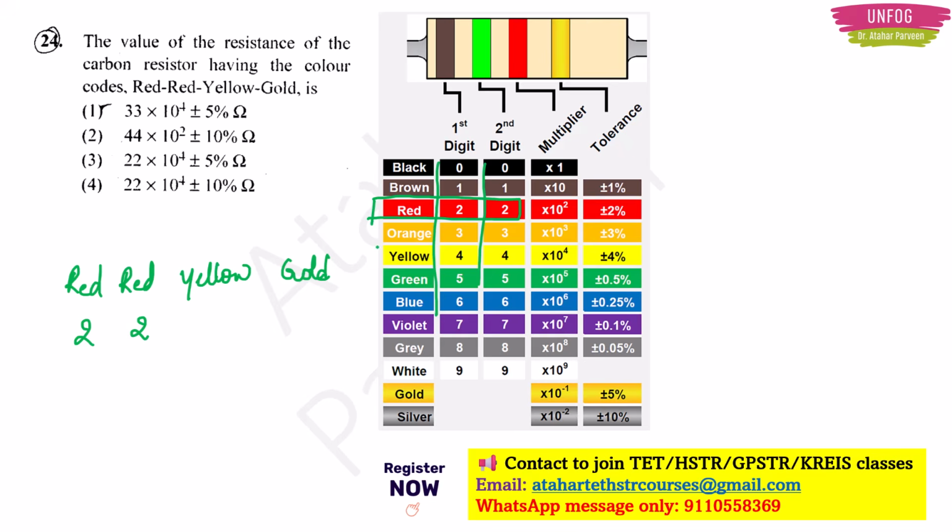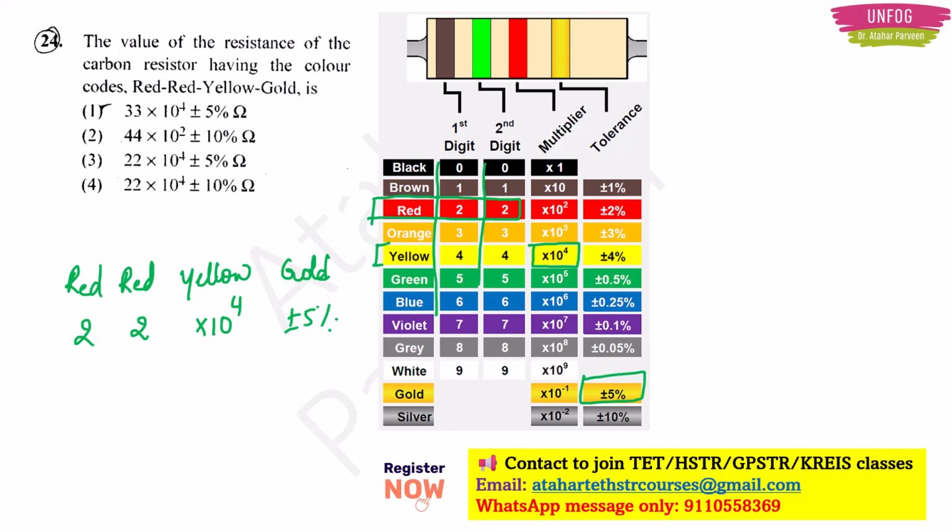What about yellow? It is for the third digit. So in the third digit for yellow, what is there? It is a multiplier, right? So it is into 10 to the 4. And gold is for the fourth part, which we call the tolerance. And for gold, it is plus or minus 5% tolerance.